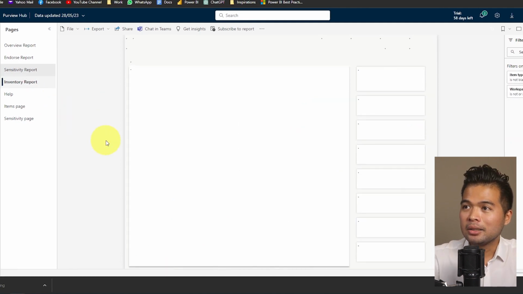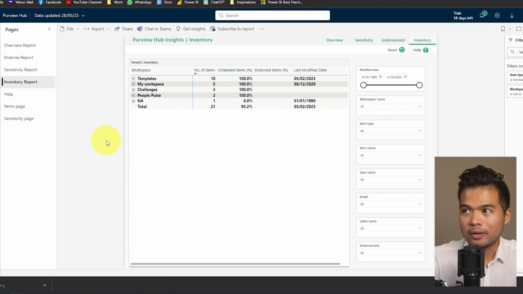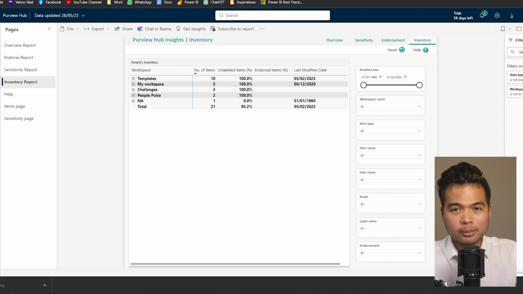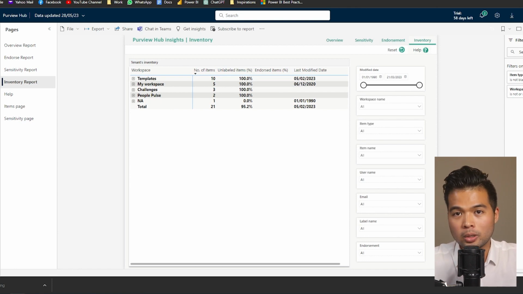And you have an inventory report, which for all intents and purposes is basically the details page. This lets you add some filters to a simple flat table, which you can then export into something like Excel or a CSV if you want to take it out of Power BI. So those were the two reports that the admin monitoring feature generates for you automatically.